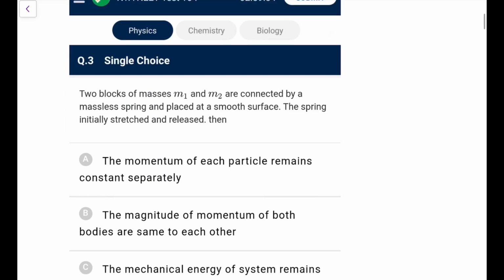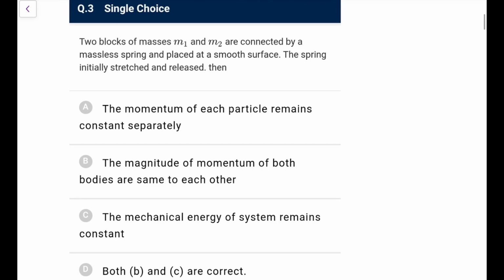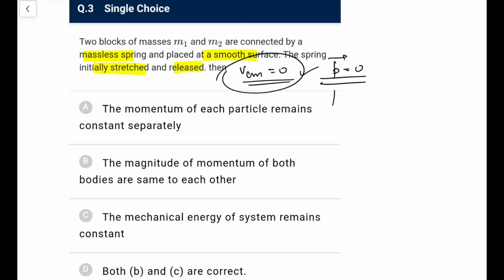Next. Two blocks of masses M1 and M2 are connected by a massless spring and placed on a smooth surface. The spring is initially stretched and released. Release means initially both are at rest, that means V CM is 0, and because it is a spring, no external force is acting, so it will remain 0 and the CM will stay at rest. That means the net momentum is always going to be 0, so the momenta of the two will always be equal and opposite.